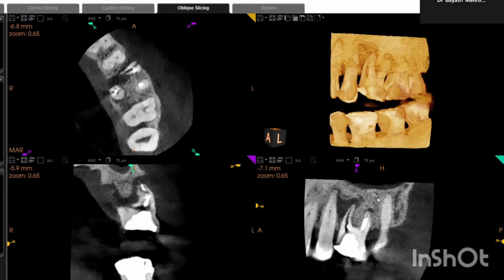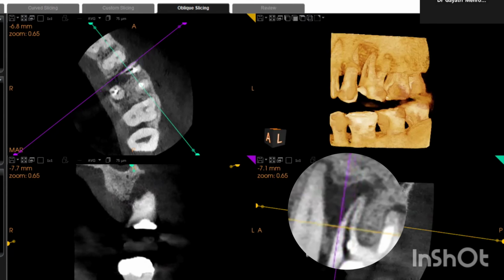Now you'll say, what is this infection? What's happening here? So I'll tell you about this also.